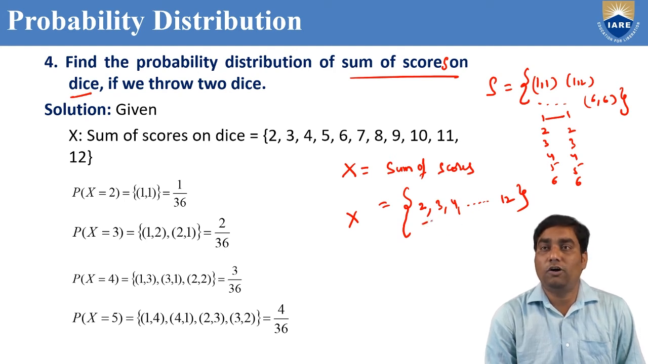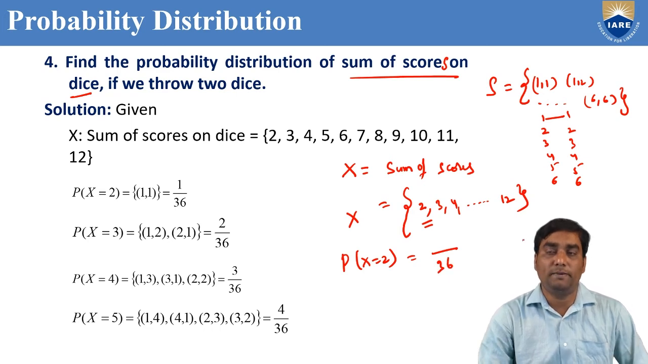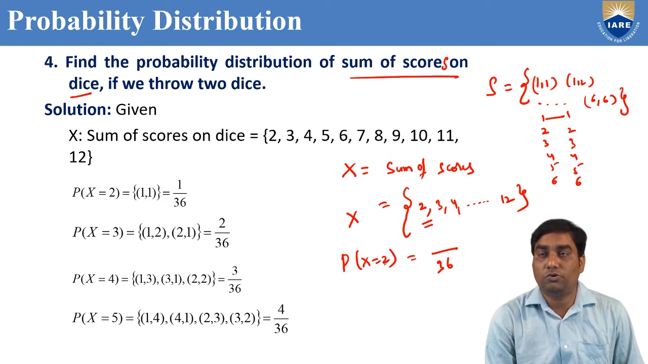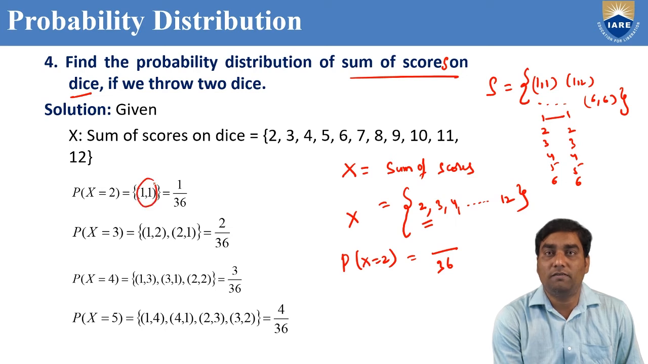Now you need to find out probability for all the cases from 2 to 12. So first you need to find out P of x equal to 2. Denominator, if we throw 2 dice, how many elements consist in sample space? 36. Now x is the sum of scores, which should be 2. Sum of scores should be 2 only, you choose what option? 1, 1. Only 1, 1. If you add 1 plus 1, it is 2 only.